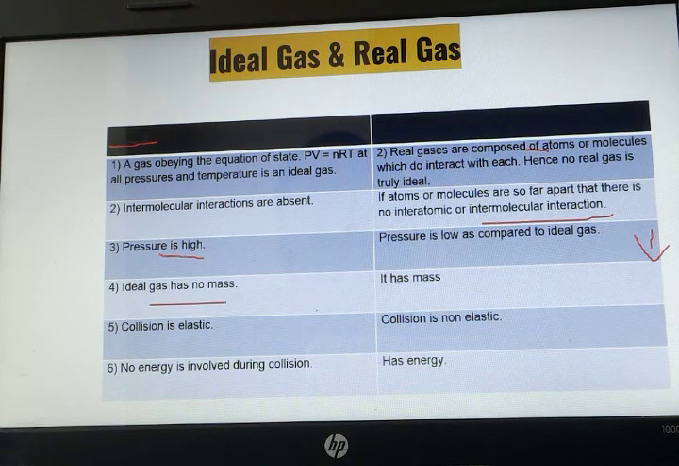Ideal gases have no mass, whereas real gases have mass. Whenever ideal gases collide, their collision is always elastic. In the case of a real gas, the collision is inelastic or non-elastic. No energy is involved during collision in an ideal gas, whereas in a real gas, energy is involved during a collision.